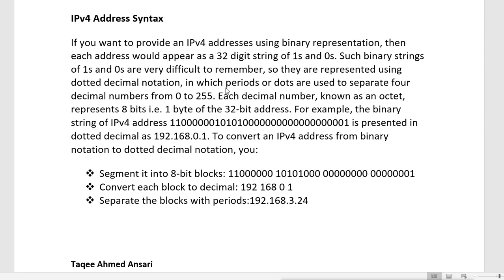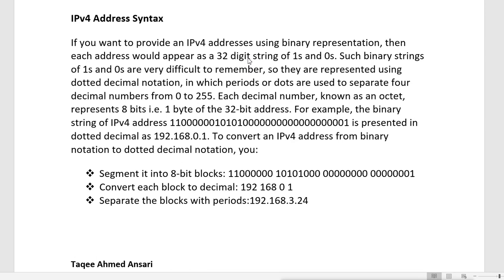So when you want to represent it in binary, why do we represent it in binary? Because all the digital devices understand only digital language, and digital language means zeros and ones. That means the bits are on or off, and we can only represent that by using binary numbers.